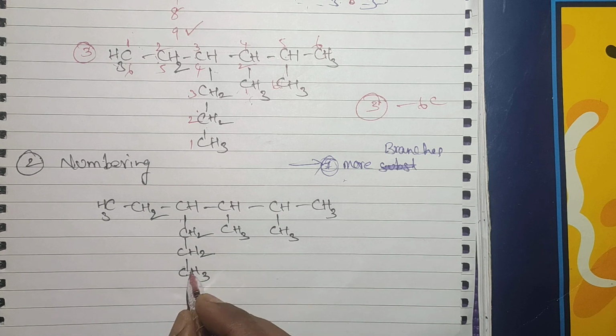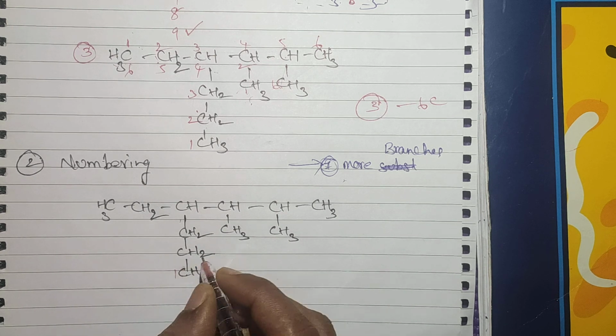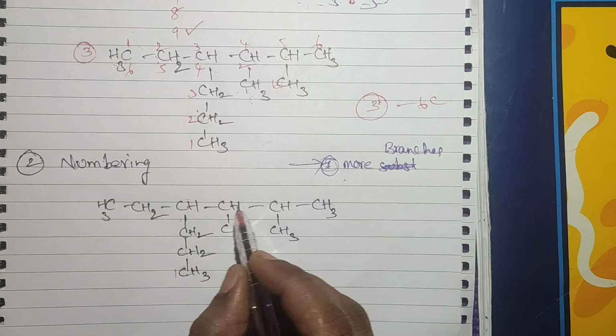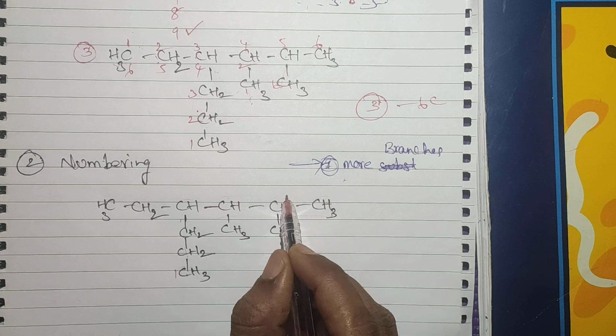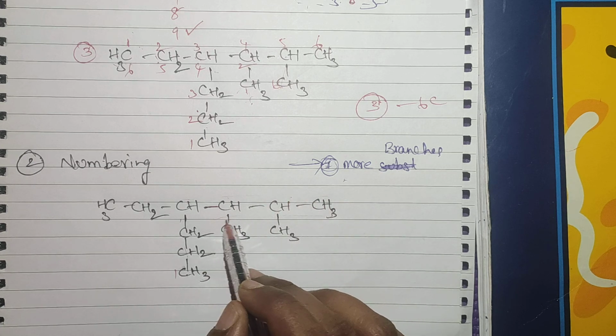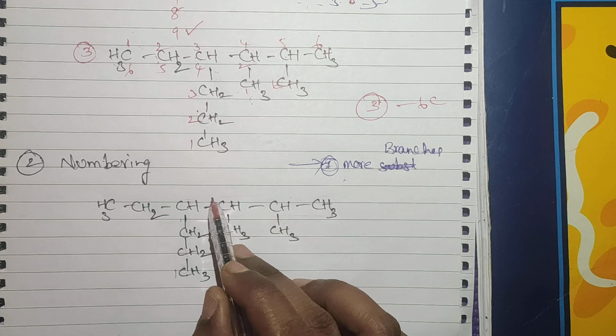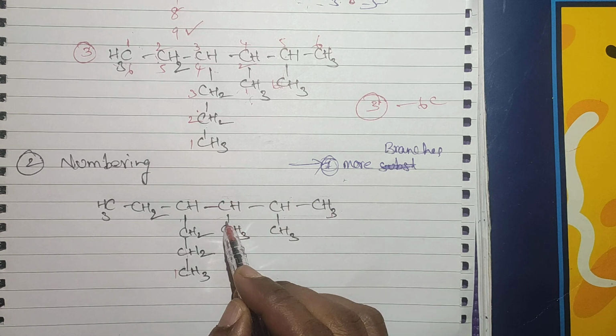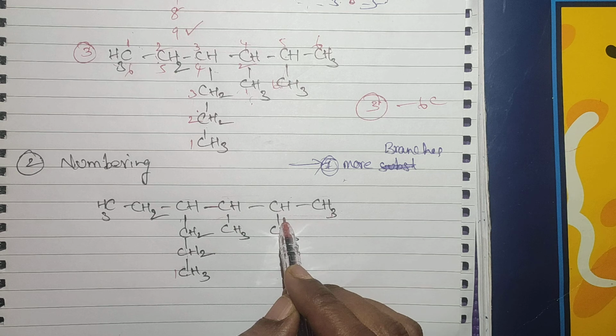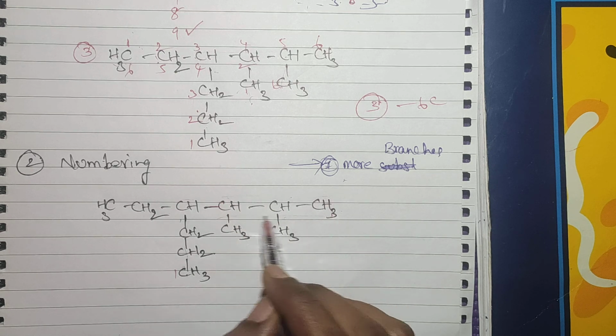See here, if you take this one as a parent chain, it contains only one branch, right? Here you will get some confusion. Some students will get confused. Why ma'am, another branches are also there, na? You are telling only one branch.